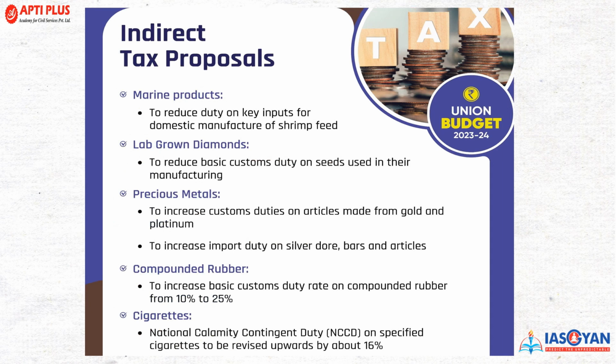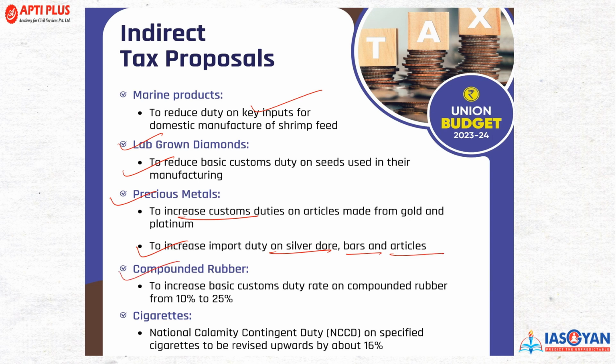And the other part is marine products, to reduce the duty on key inputs for the domestic manufacturing of shrimp feed. Lab grown diamonds की अगर बात करें, to reduce the basic customs duties on seeds used in their manufacturing. So this will be on the lower side. And in precious metals, customs duty has been increased on articles made from gold and platinum, and import duty on silver, doré, bars and articles has been increased.